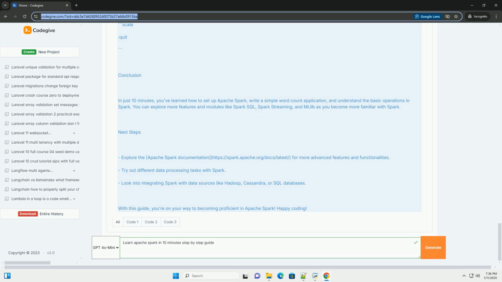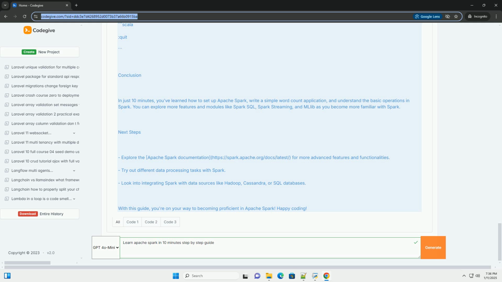Step 2. Writing your first Spark application. Once you have the Spark shell running, you can start writing your first Spark application. Below is a simple example that reads a text file, counts the words, and displays the results. Code example, word count. 1. Create a sample text file named sample.txt with the following content. 2. Load the file and count words. In the Spark shell, execute the following commands.